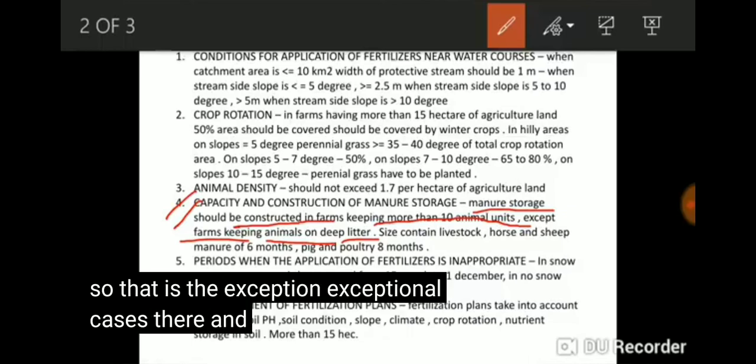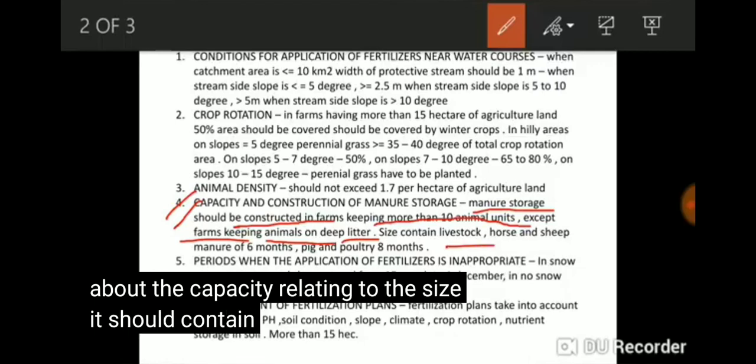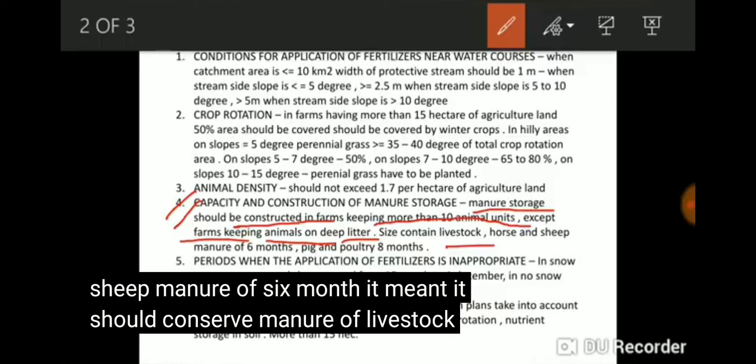Exceptional case is there. And what about the size? What about the capacity? Relating to the size, it should contain livestock, horse and sheep manure of 6 months. It should conserve manure of livestock.